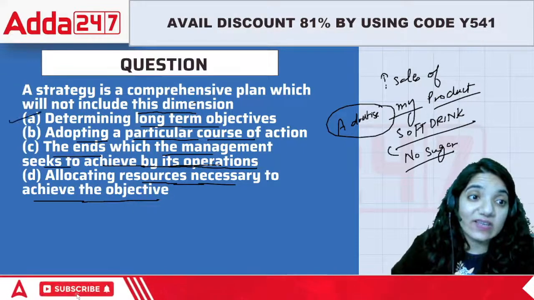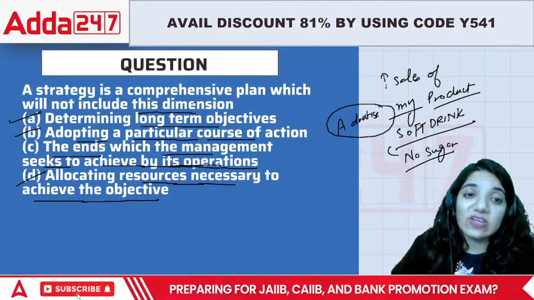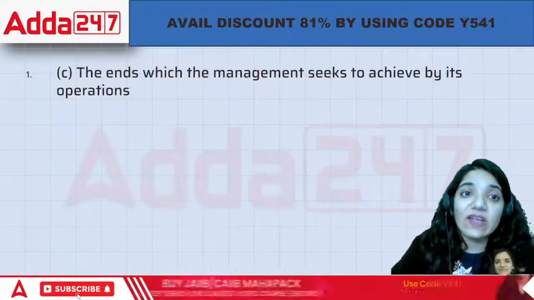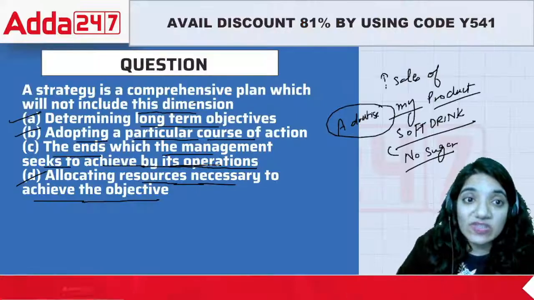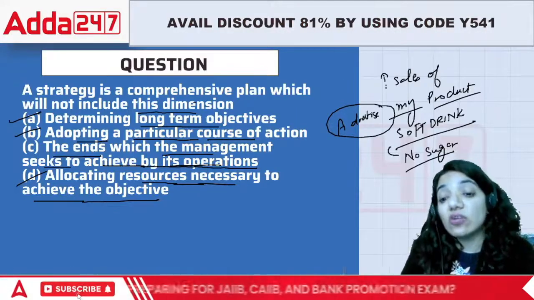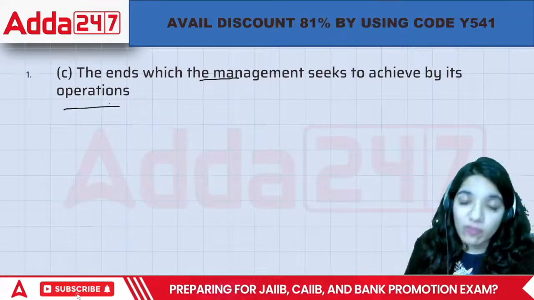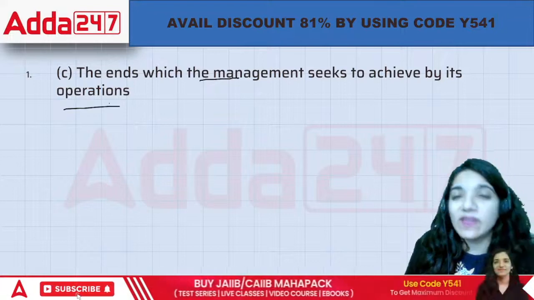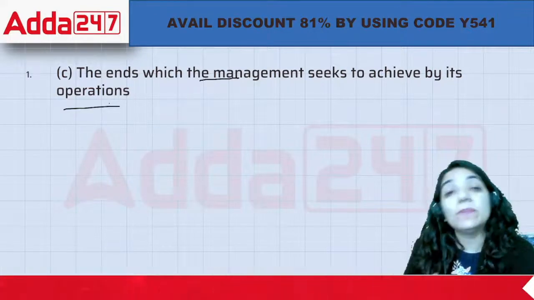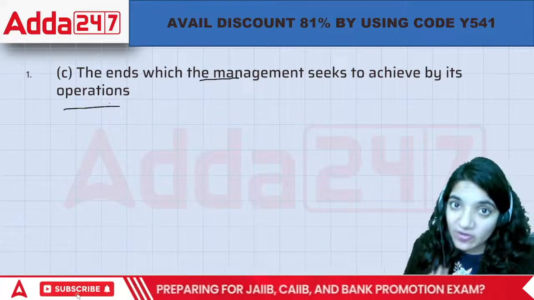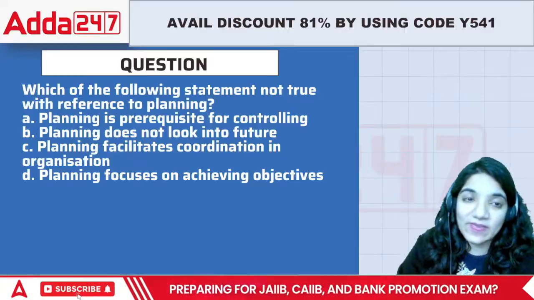So basically A is required, B is required, and even D is required. The only thing that would be different is the ends which the management seeks to achieve by its operations. So basically, it does not include the way you look forward to it. Right? That's not a part of there. What is the end of it? We are going to find the means to achieve the objectives, not the end of the objective.